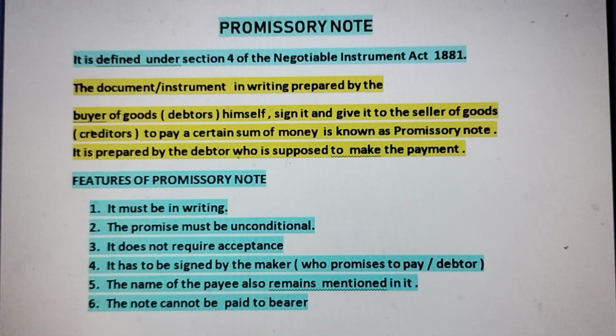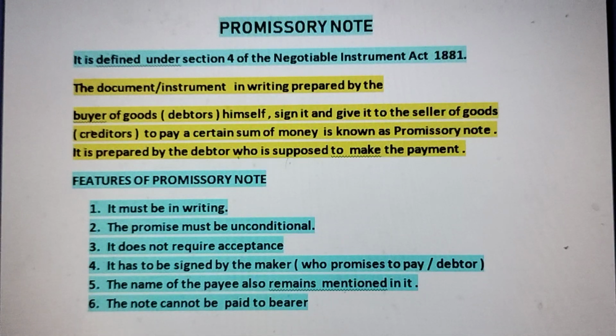Now, what is promissory note? That is very important. See, when a seller sells goods to buyer on credit, usually the seller draws a bill on buyer, and that is bills of exchange. But promissory note is something different.